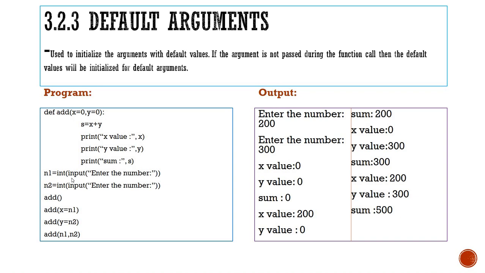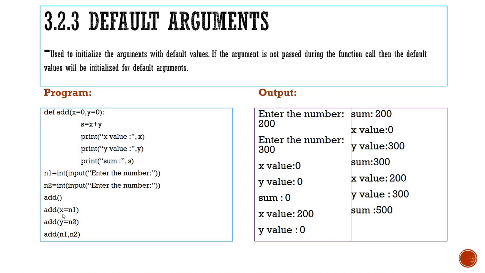n1 equal to int input of enter the number, and n2 equal to input, we are getting input and assigning it to n2. Next we are calling the function add without passing any arguments. Next we are calling the function add by passing x equal to n1. The first time, when we call add without passing any value, it takes the initial values, x value equal to 0 and y value equal to 0. These two are the default values, both are summed together, and the summation value 0 is printed.